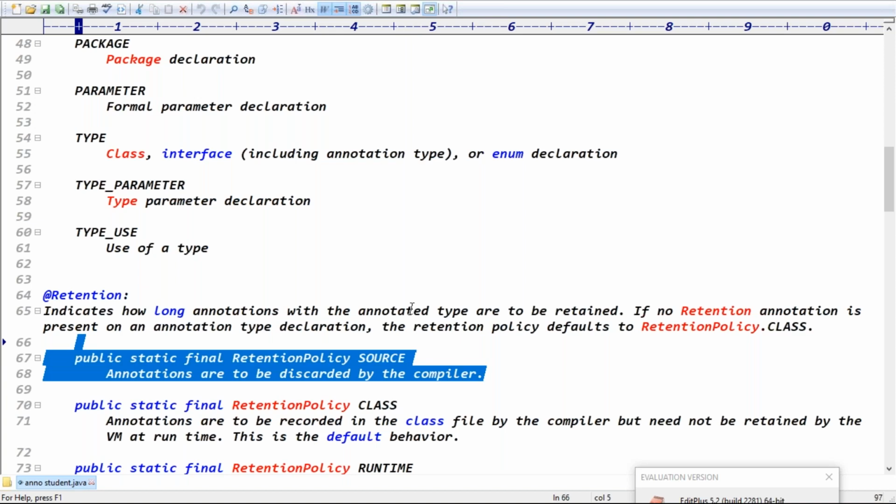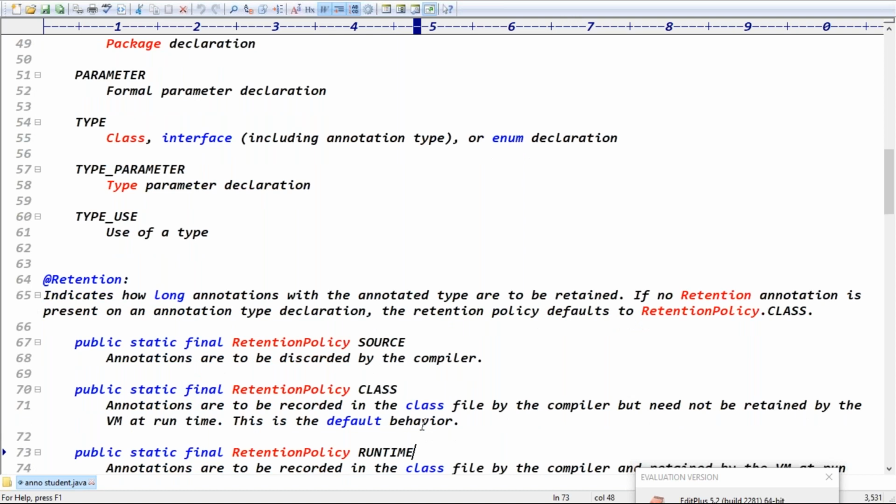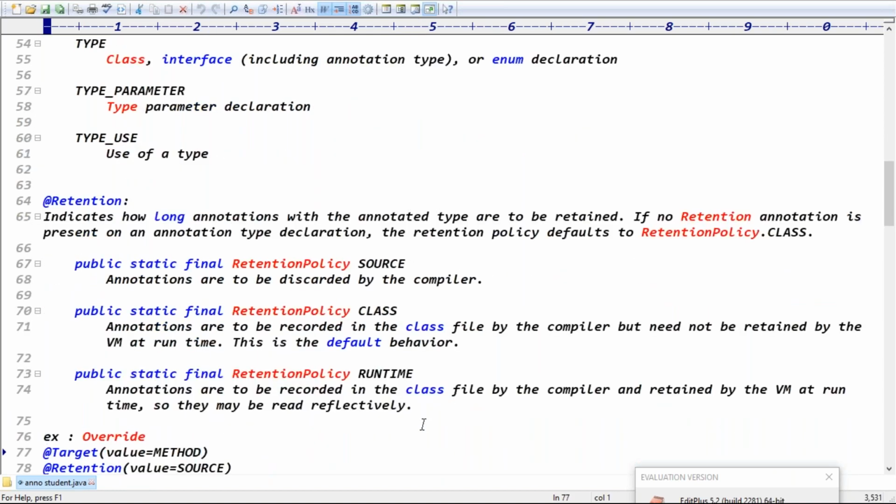Source level annotations get discarded by the compiler itself. The second is class file level, and the third one is runtime level, right? So the annotation is carried up to the source file level, up to the class file level, or up to runtime.